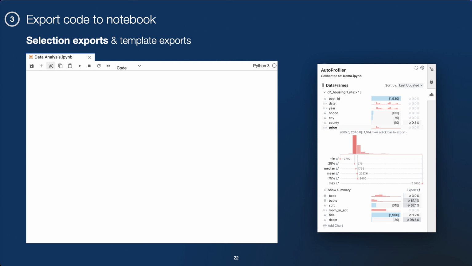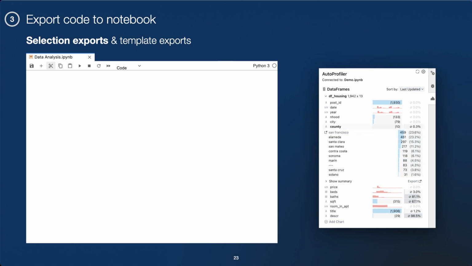So if we have this distribution of price and I click on one of the bars, I'll have the code for the selection written back to the notebook so I can get the points where the price is in this range. I can do the same thing for a categorical column. For instance, if I want to investigate more about points where the county is San Francisco, I can click on that point in my plot. I can get this selection written in code to my notebook where the county is San Francisco.